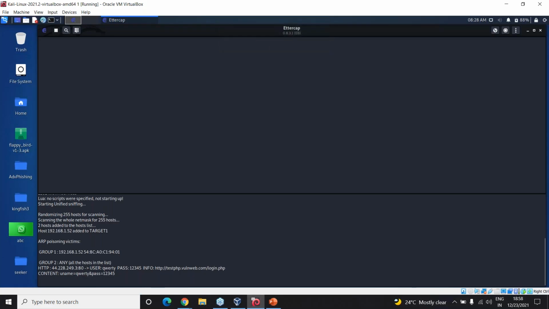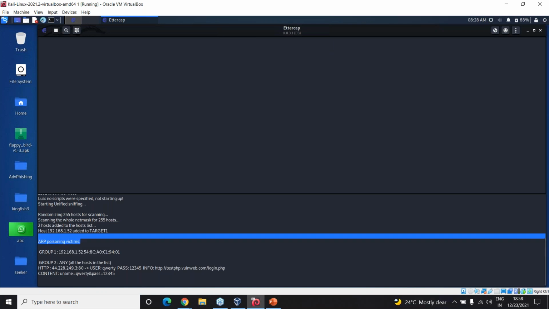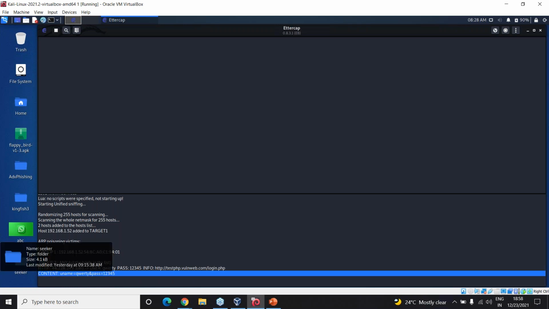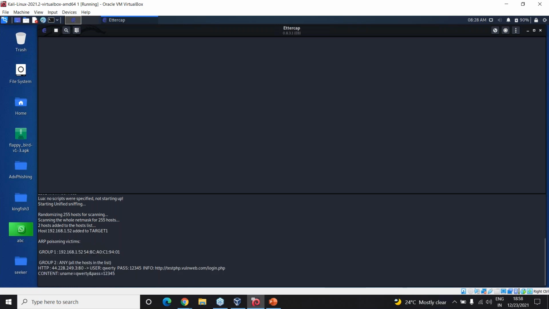Right, so you can see here, as soon as I did that, in the ARP poisoning where I had enabled sniffing, whenever I gave this, it opened that URL and the username was this. This was the password. It was successfully able to sniff the username and password by using this ARP poisoning method. Right, so here we can track the username, we can track the password.